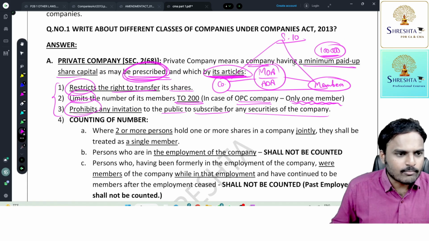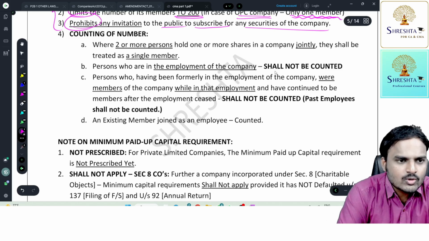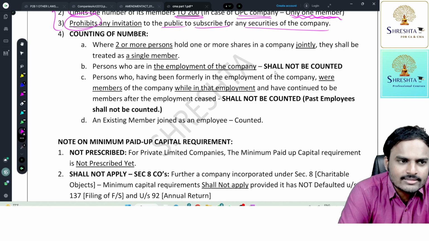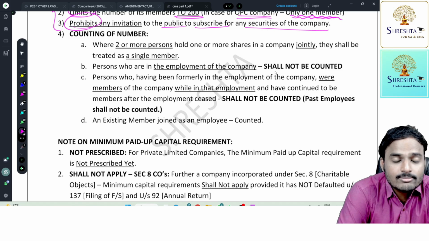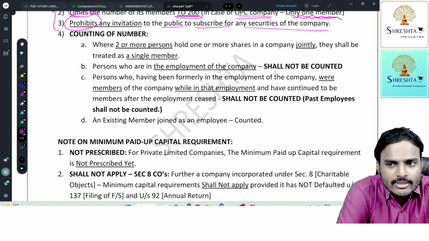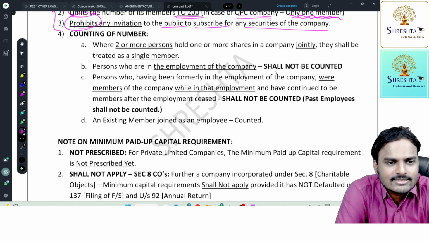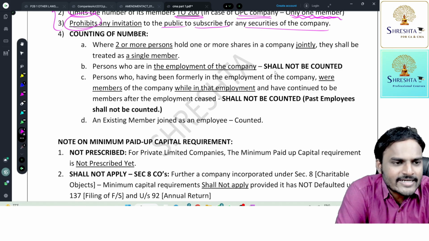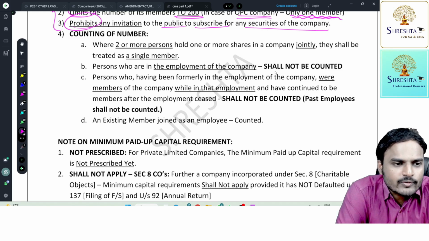Now we have some special points. Counting of number. Where two or more persons hold one or more shares in a company jointly, they shall be treated as a single member. So joint shareholders will be considered as one only. Persons who are in the employment of the company shall not be counted. Persons who were formerly in the employment of the company and were members while in that employment, and have continued to be members after the employment ceased. So simply, past employees, retired employees who became members during the employment period: counted or not counted? Not counted.